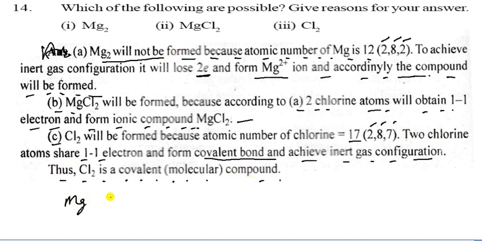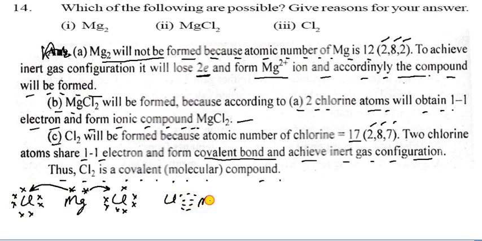So let us see how we can show MgCl2. First of all, Mg and Cl. Magnesium has 2 electrons in the outermost shell, but chlorine has 7 electrons in the outermost shell. One electron is transferred to this chlorine, and it also has 7 electrons in the outermost orbit. So 1 electron from the magnesium is transferred to each chlorine, and they form an electrovalent bond like this, Mg with a plus 2 charge and Cl with a minus 1 charge.